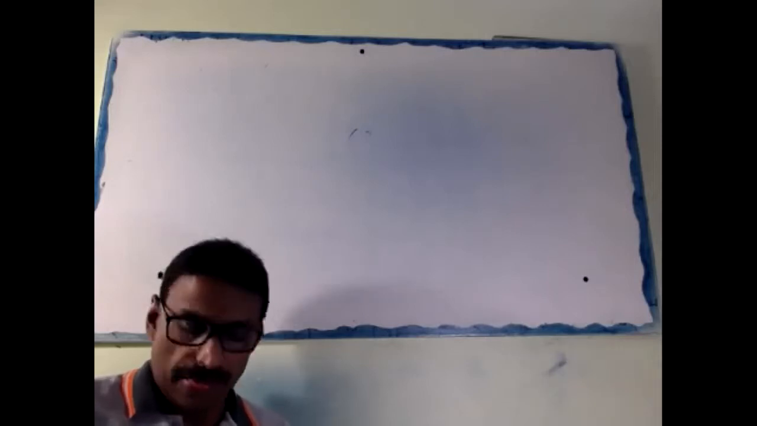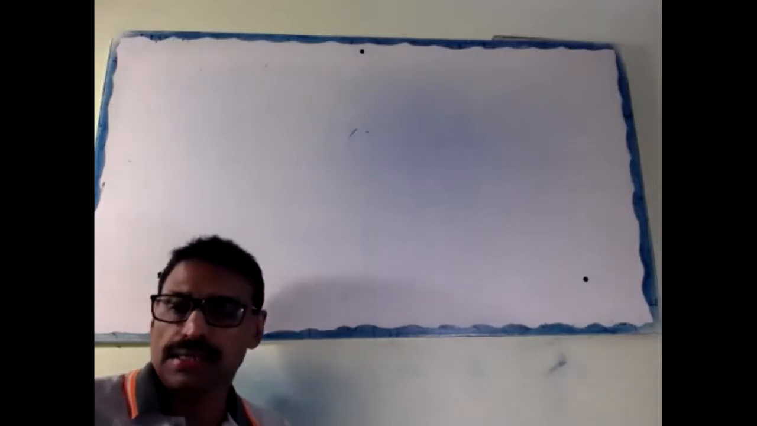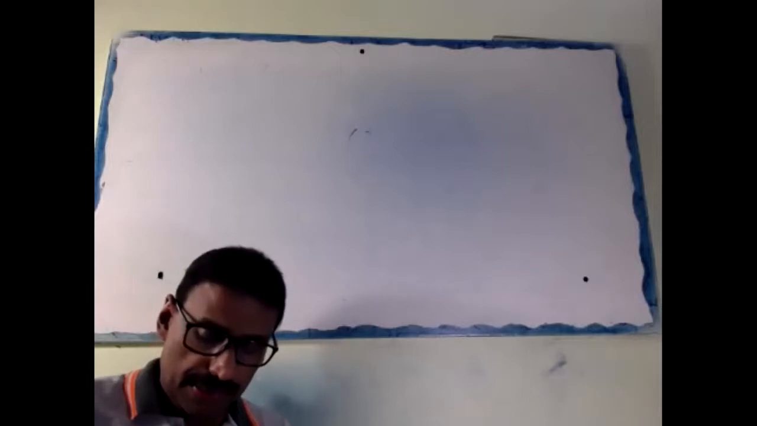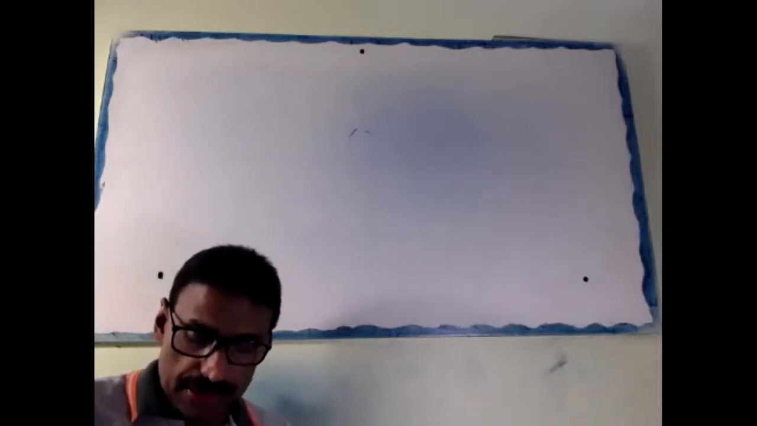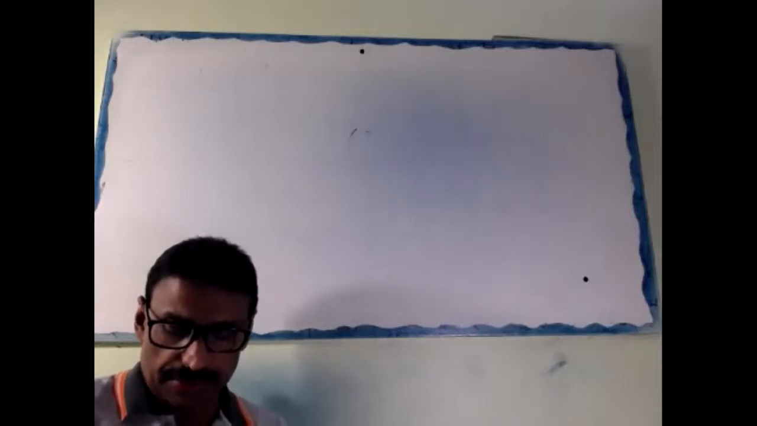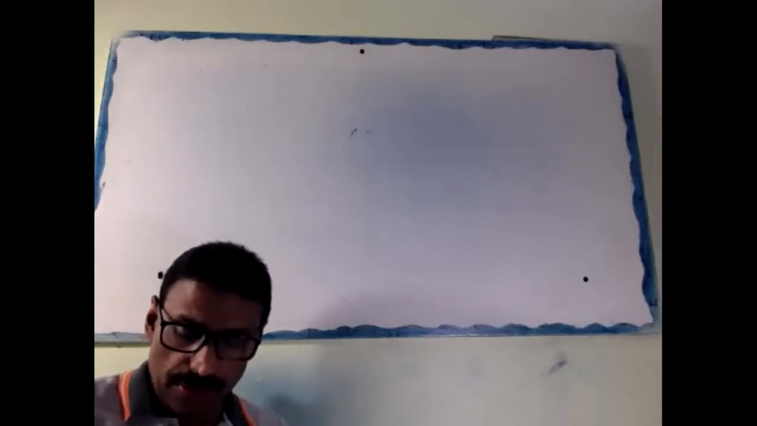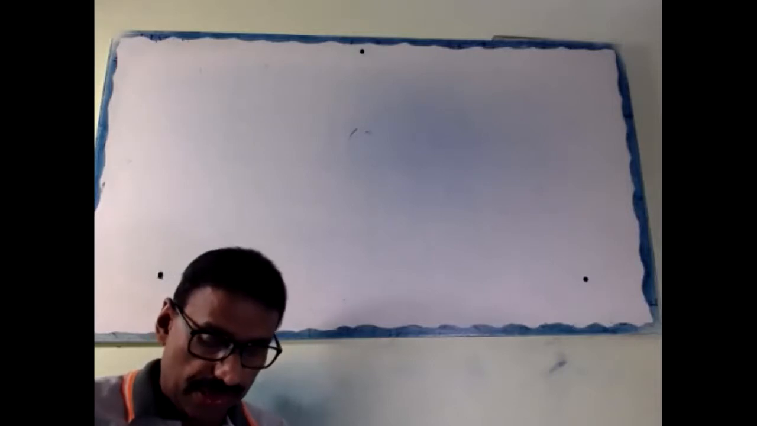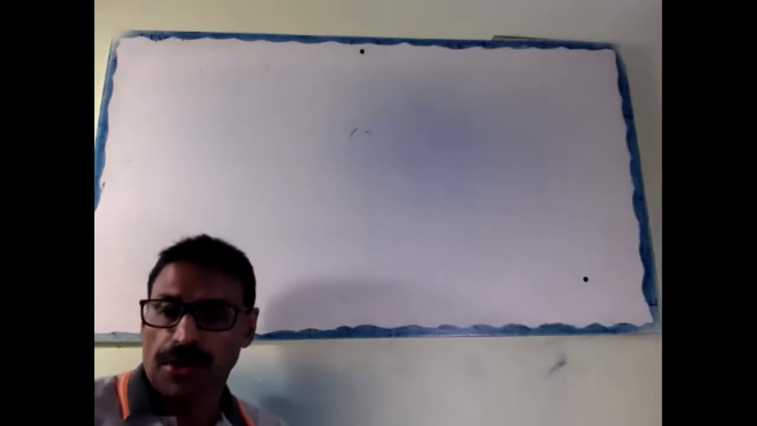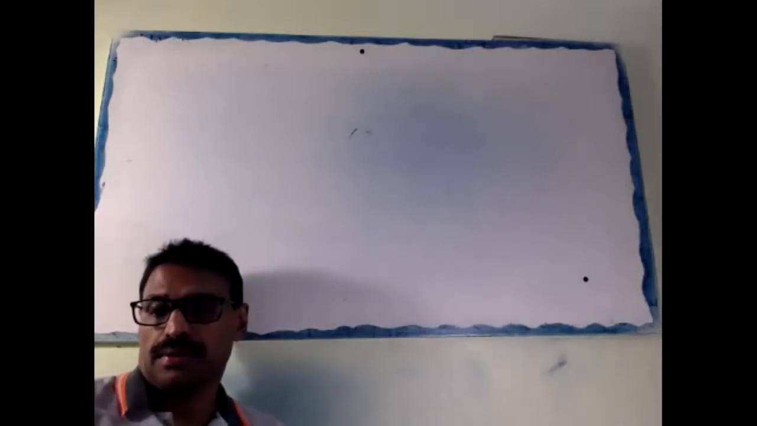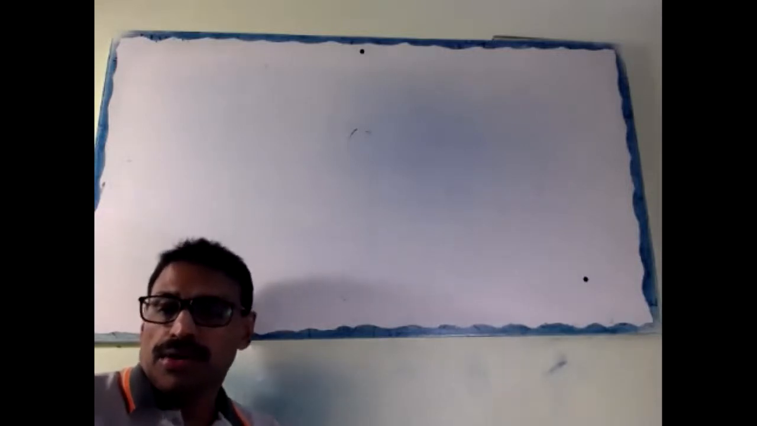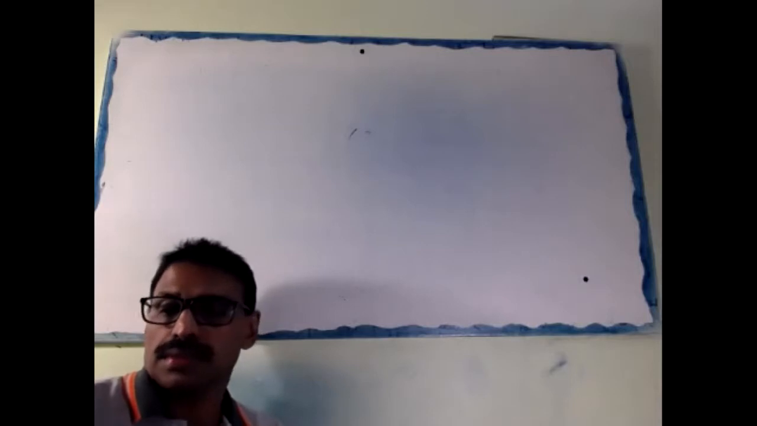You got the question? The diameter of a metallic sphere is 6 centimeter. It is melted and drawn into a wire having diameter of cross section as 0.2 centimeter. Find the length of the wire. Look at here. You got the question, right?